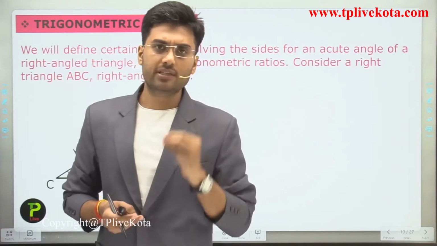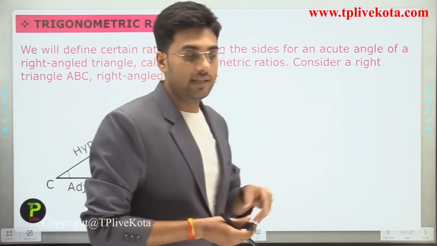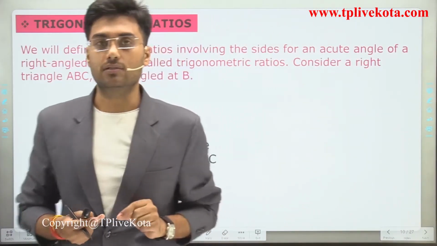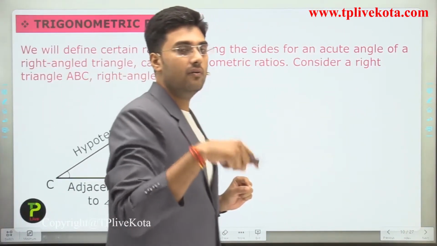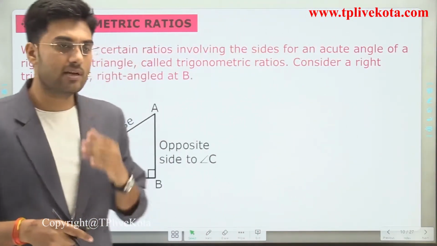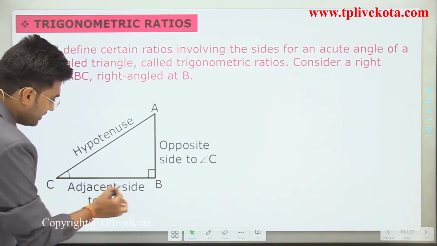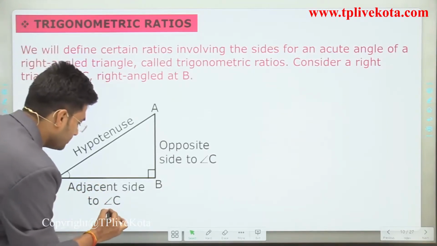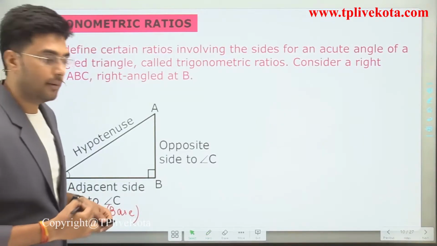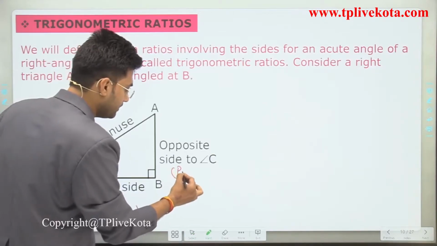For example, if we use angle C, then we can identify the base and perpendicular corresponding to angle C. And if we use angle A, then our base and perpendicular change correspondingly. If we use angle C, the adjacent side to angle C is the base, and the opposite side to angle C is the perpendicular.